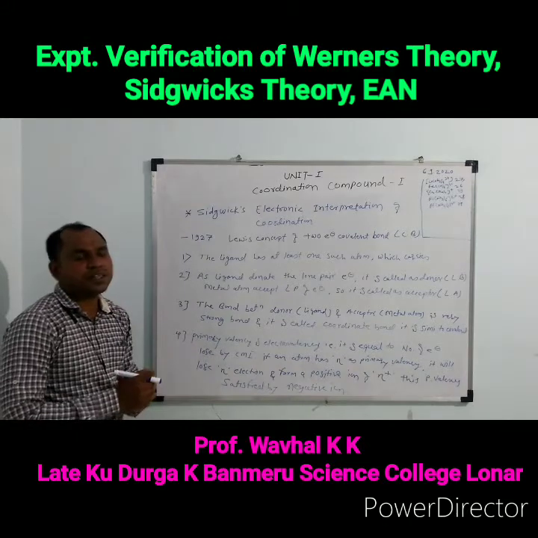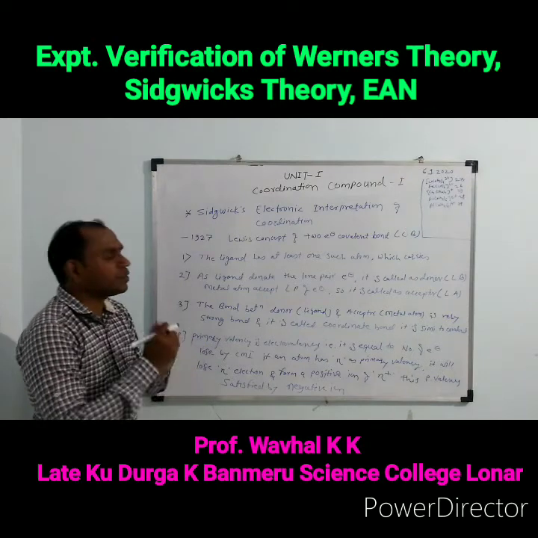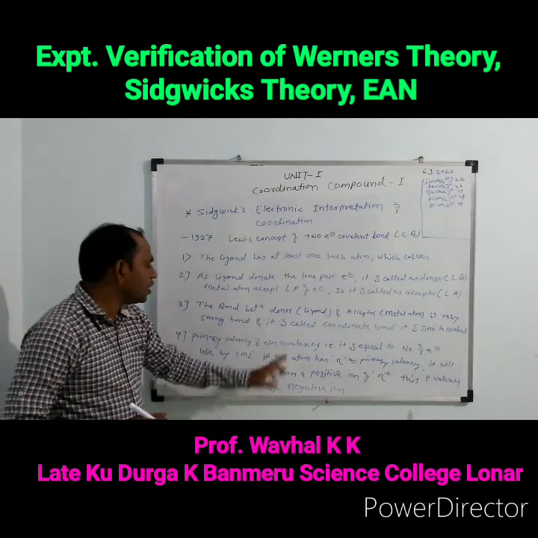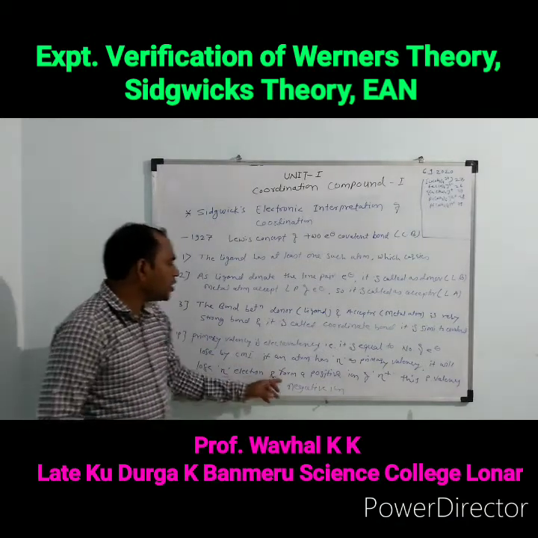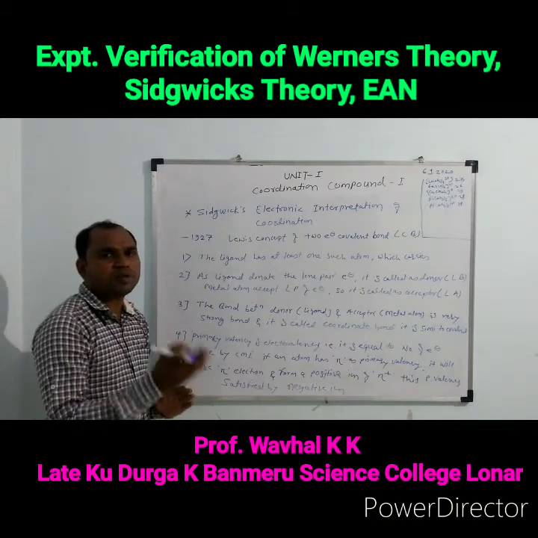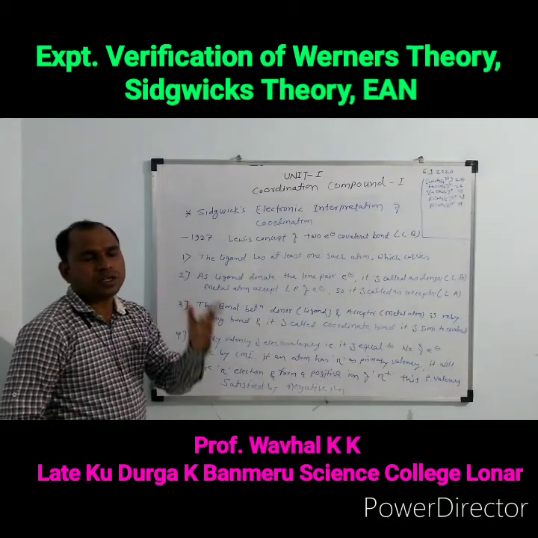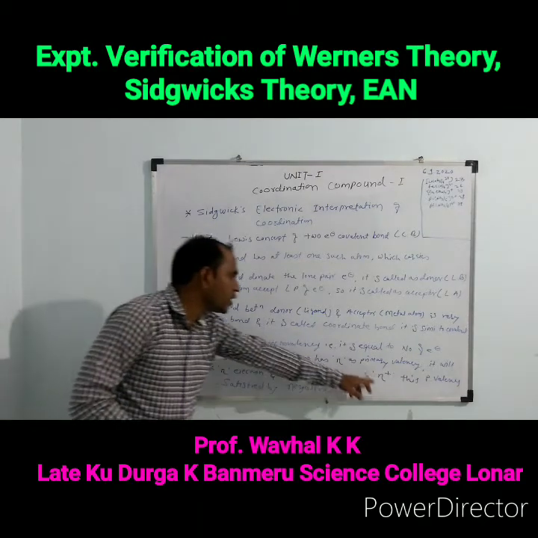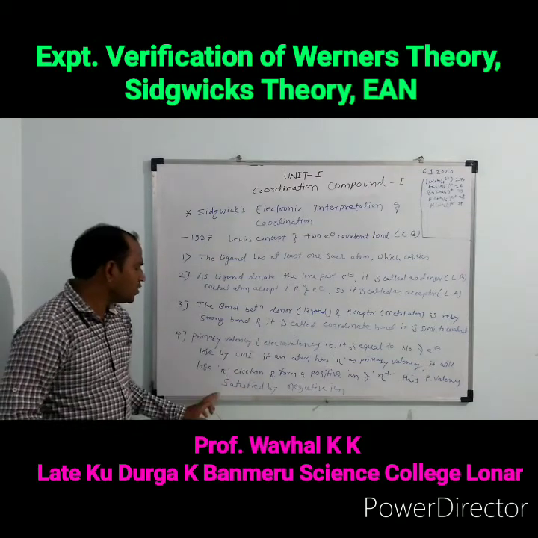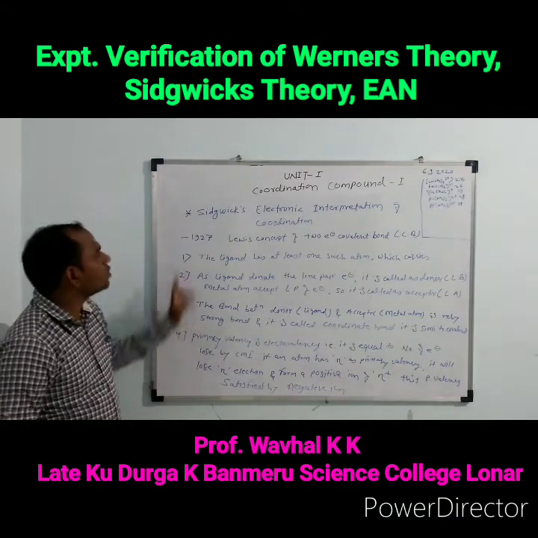If we consider an atom has N as its primary valency, it will lose N electrons and form a positive charge. When the electrons are lost by the central metal atom, it acquires a positive charge. If the atom loses N electrons, then it acquires an N positive charge, and this primary valency is satisfied by the negative ion. This is the fourth interpretation of Sidgwick's.